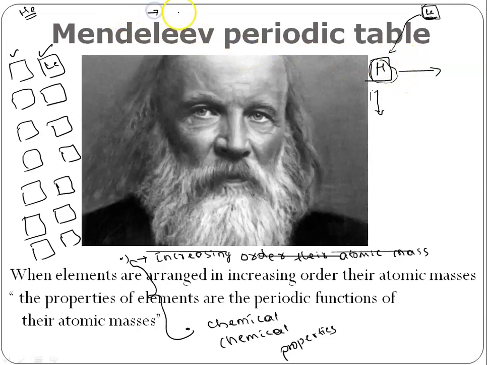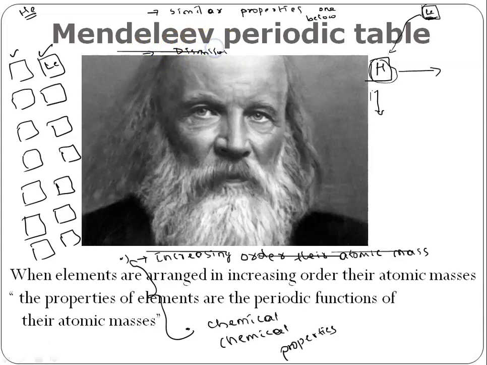First, elements having similar properties he started placing one below the other. And elements with dissimilar properties he started placing in a horizontal row.